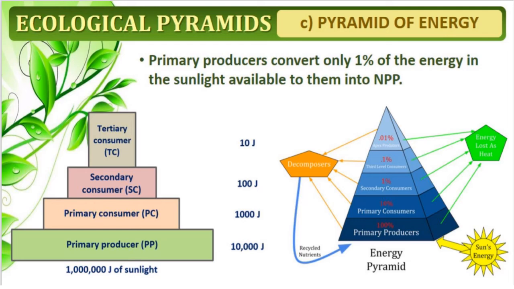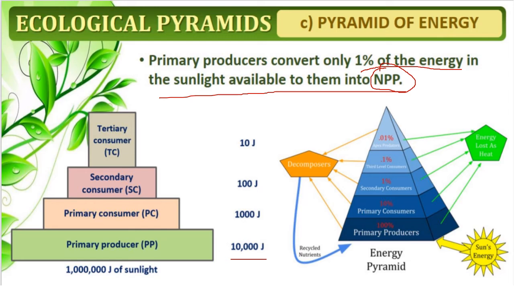Next is the pyramid of energy. In the pyramid of energy, primary producers convert only 1% of the energy in the sunlight available to them to NPP, the net primary productivity. We explained what NPP is in the last video. Here you can see it is measured in joules. So it goes on decreasing from the primary producers to the primary consumer.